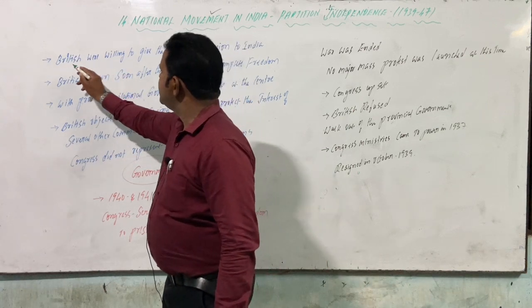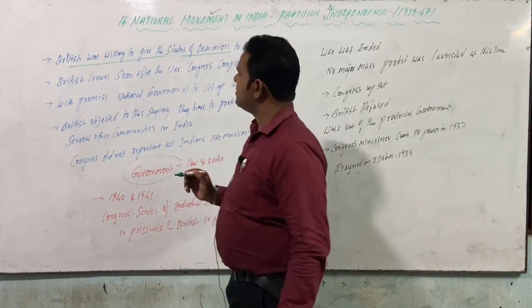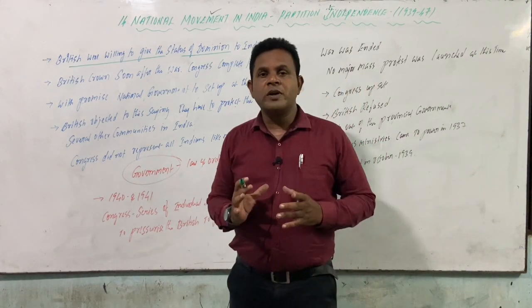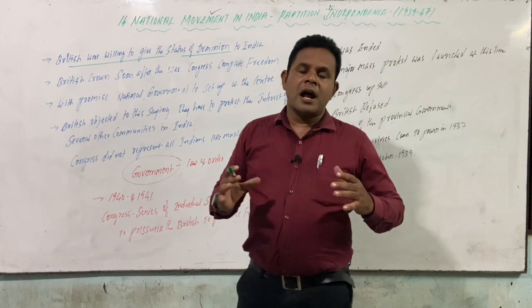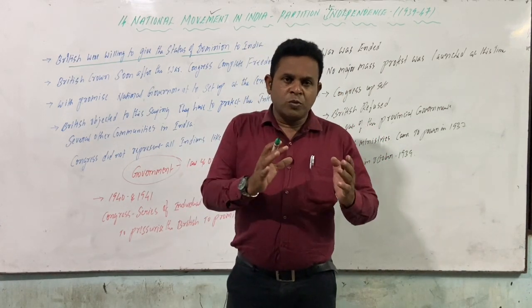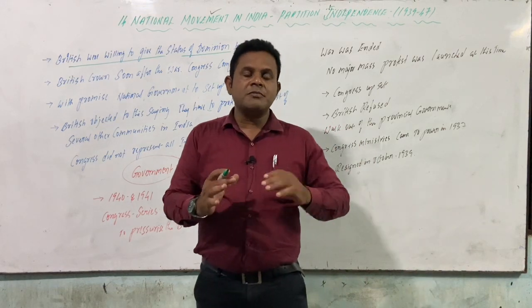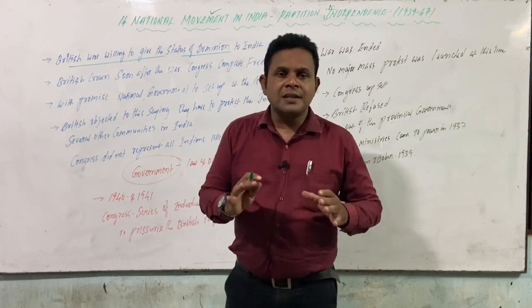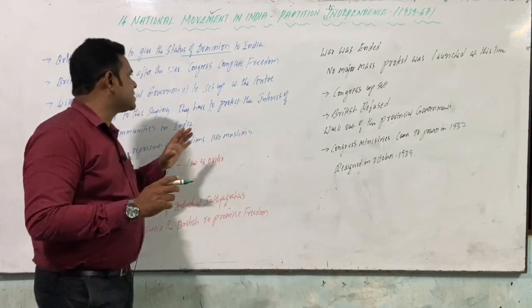The British were willing to give the status of dominion to India. So what is going on here, very seriously, between the Congress ministers and the Britishers? They are ready to give, but they are hesitating. And we are ready to receive, but they are not giving. These are the two things going on between the British and the Indian Congress ministers.